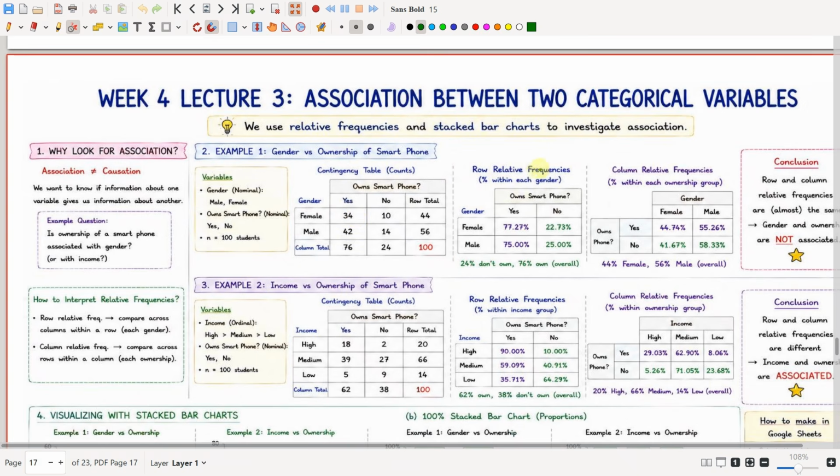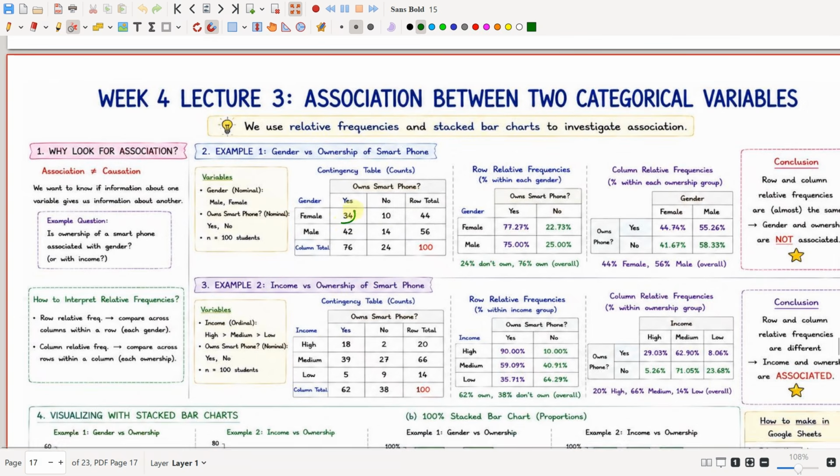Now I have to calculate the row relative frequencies. I have to add these two values to get the row total, and then calculate the row relative frequencies. How do we calculate them?